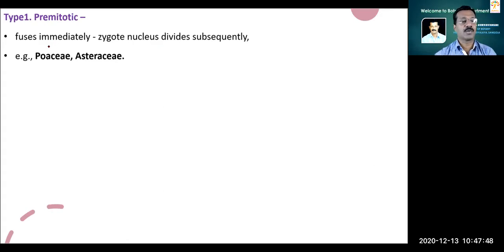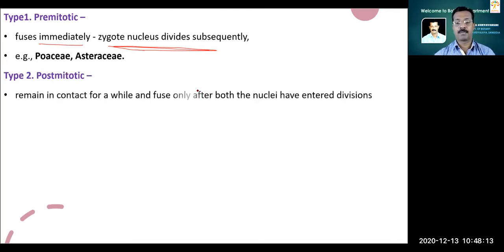Means as soon as the male and female nuclei come together, they fuse immediately, and then the zygote starts its further divisions. Obviously all the divisions are mitotic divisions, and it is found in the Poaceae as well as Asteraceae.